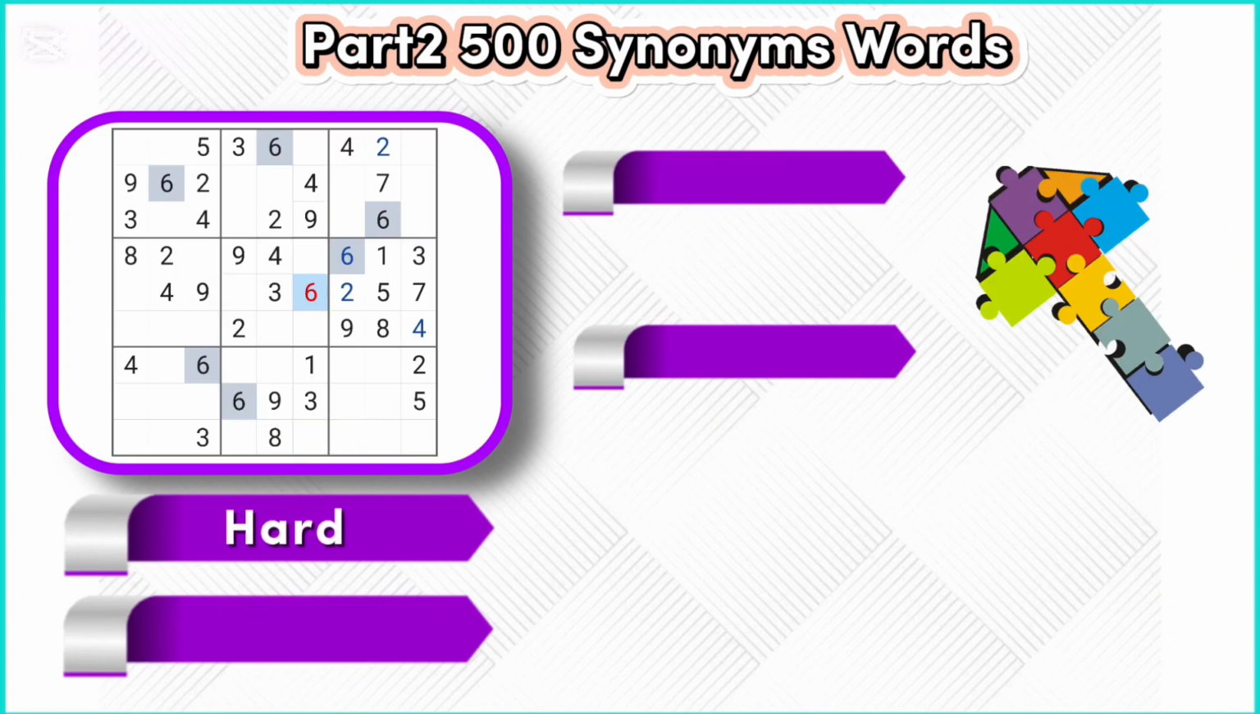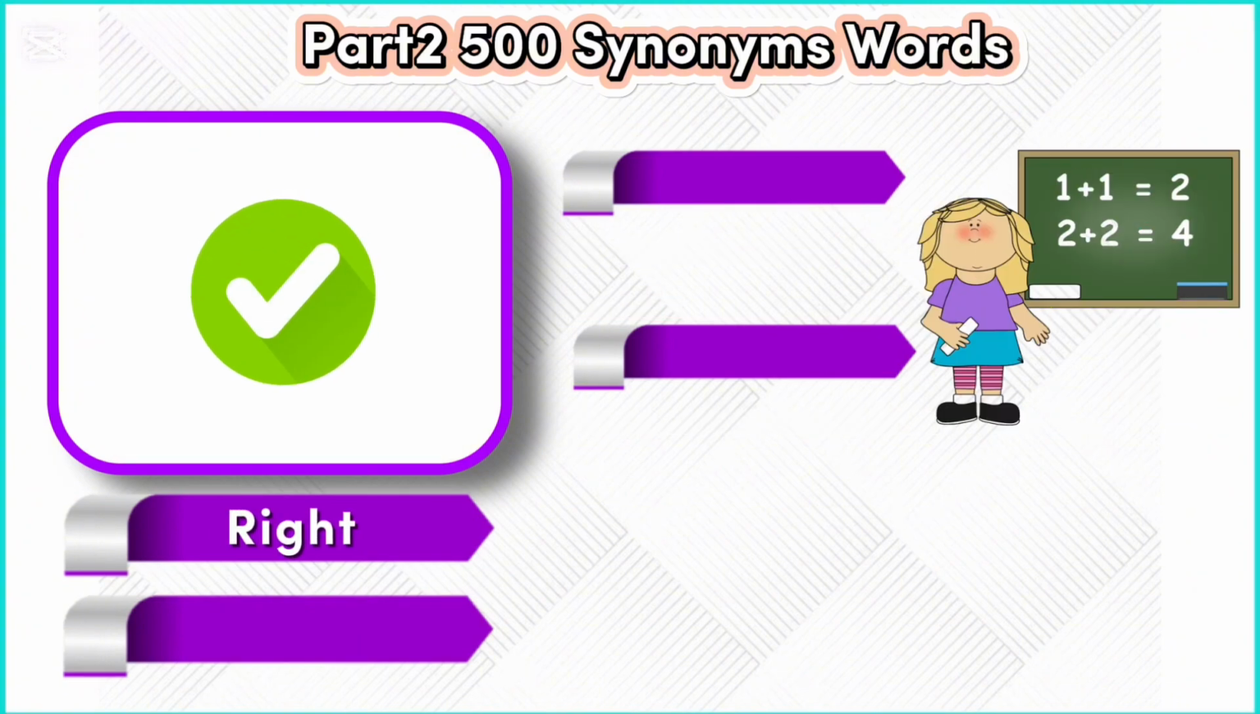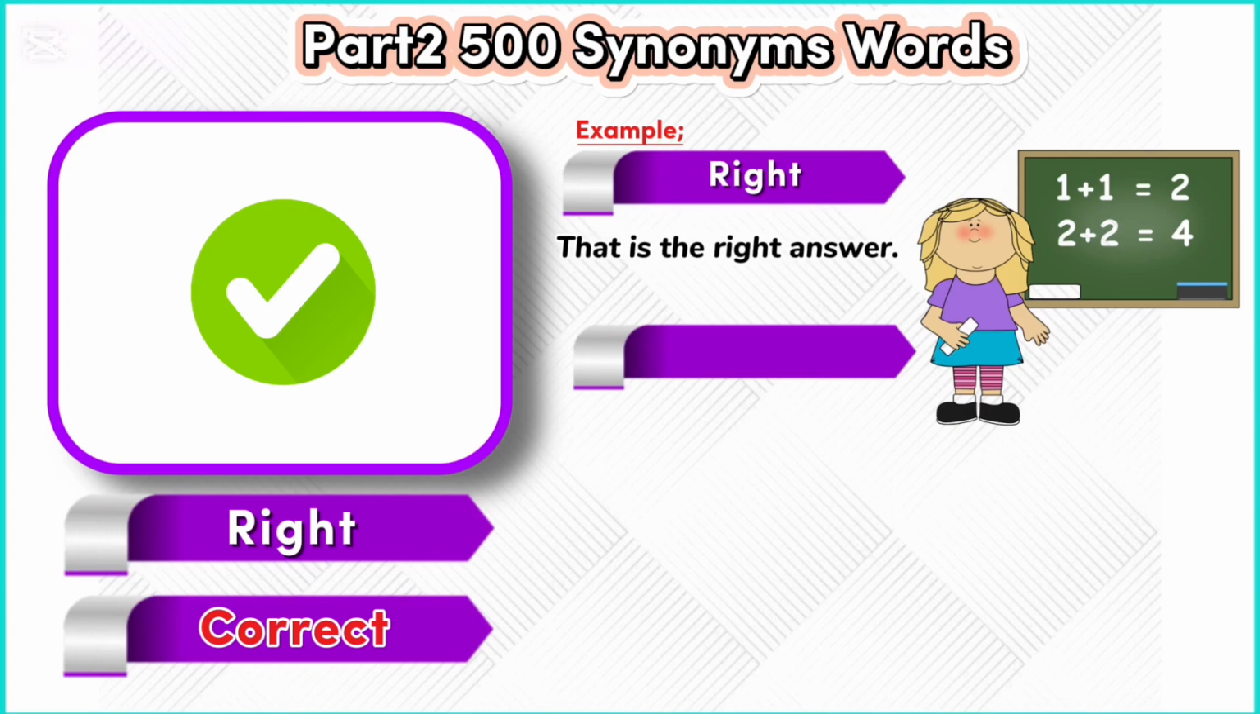Hard. Difficult. Example. Hard. The puzzle is hard. Example. Difficult. The question was difficult. Right. Correct. Example. Right. That is the right answer. Example. Correct. The spelling is correct.